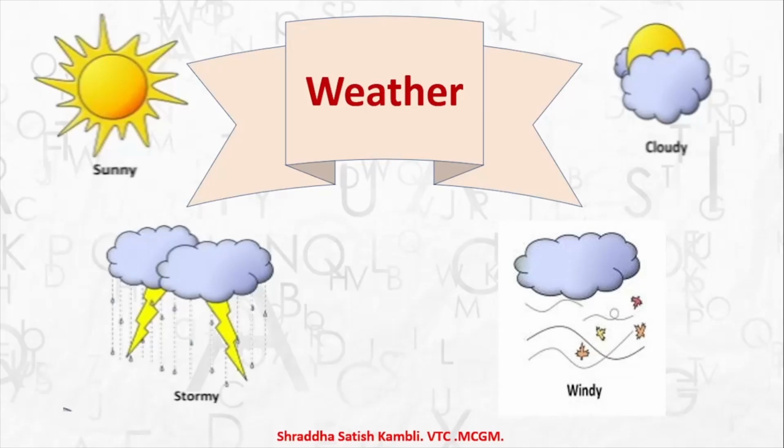That is the climatic conditions around you. Whether it is sunny, whether it is cloudy, whether it is stormy, whether it is windy. What are we talking about? We are talking about the weather. Okay, so when someone asks you to write a few words in the word register for weather, what will you write? You can write sunny, stormy, windy, cloudy. You can also write rainy. Okay, or you can think of any other word. You can write cold, you can write freezing, you can write chill. Alright, so this is what a word register means.